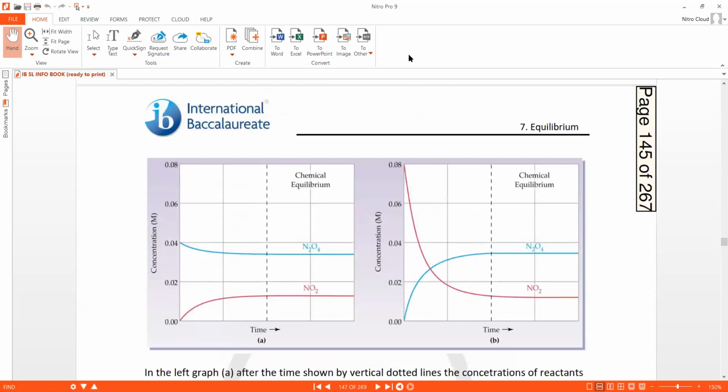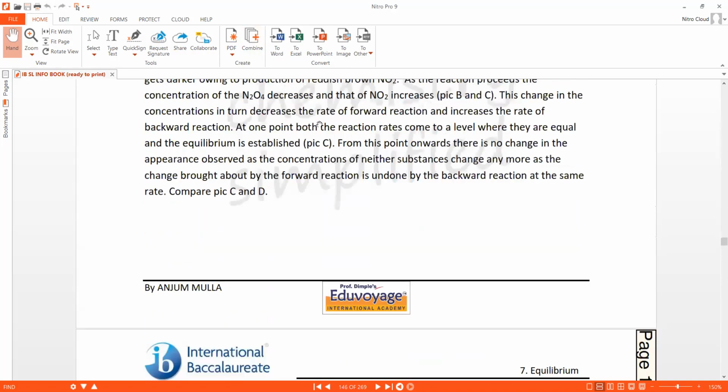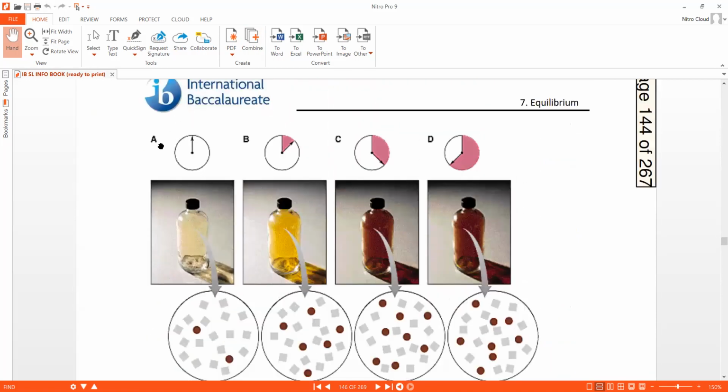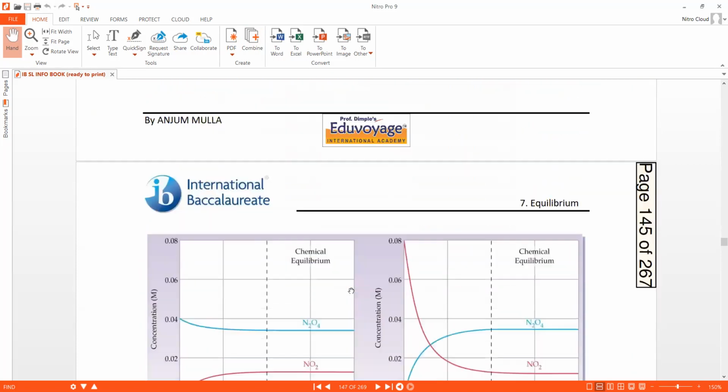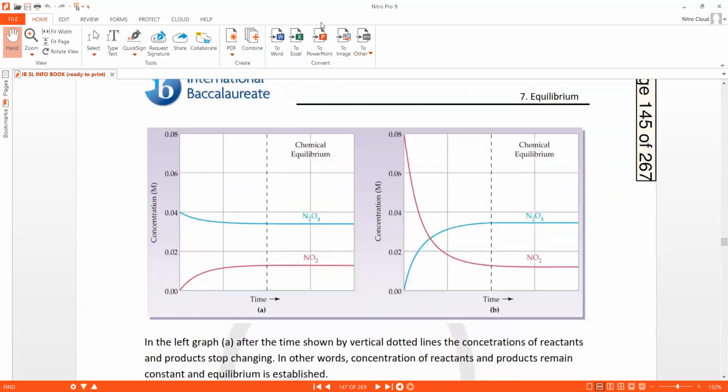In the second graph, as you can notice, I started with NO2, which means the jar initially was filled with NO2 instead of N2O4. In the first case, at time A, it was a colorless appearance. In this case, it will be a dark brown appearance because I have only NO2 and there is no N2O4 in the beginning. So NO2 becomes my reactant, and NO2 concentration decreases,